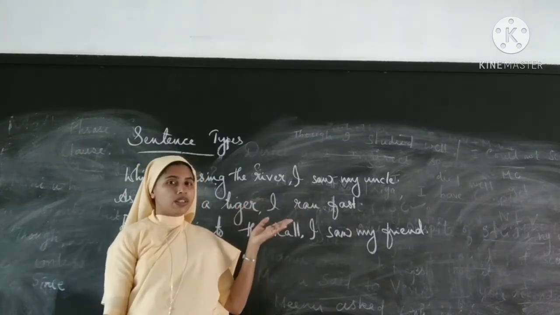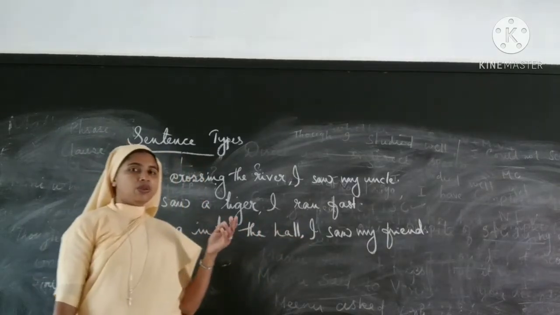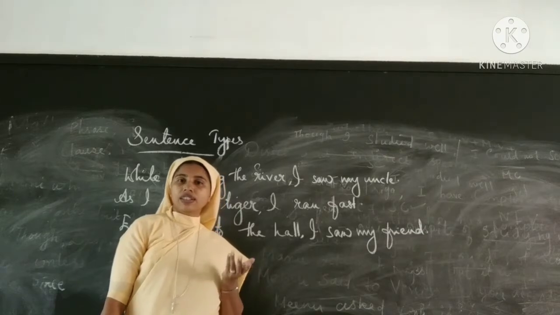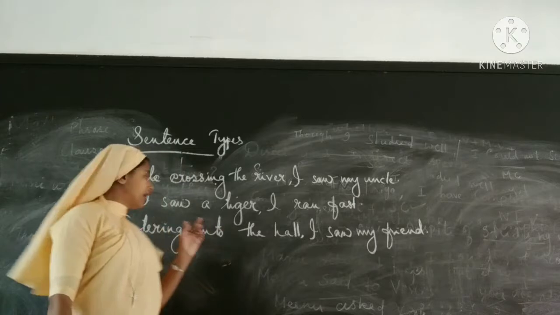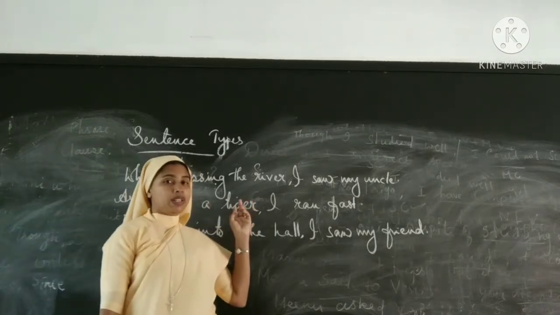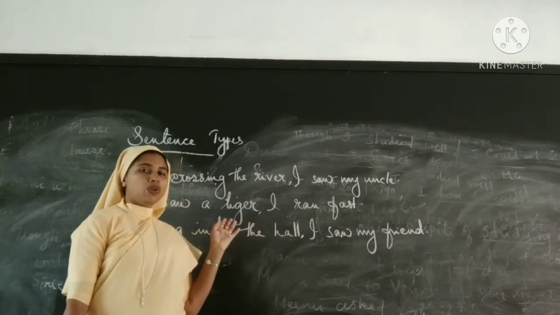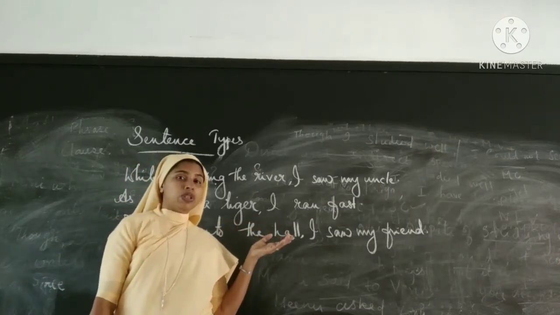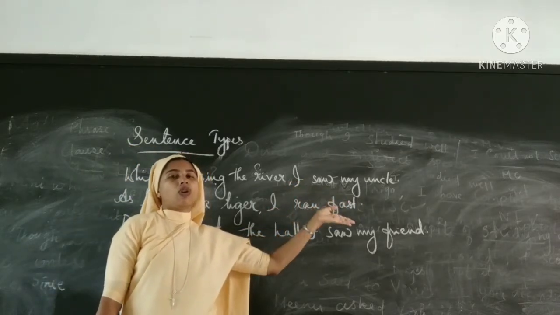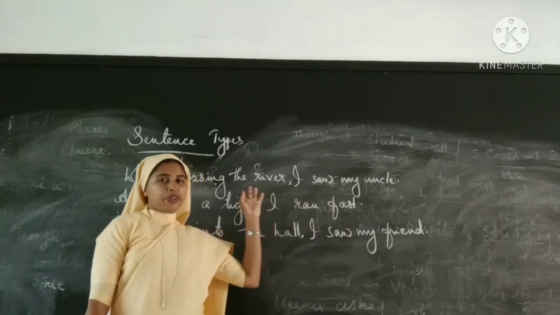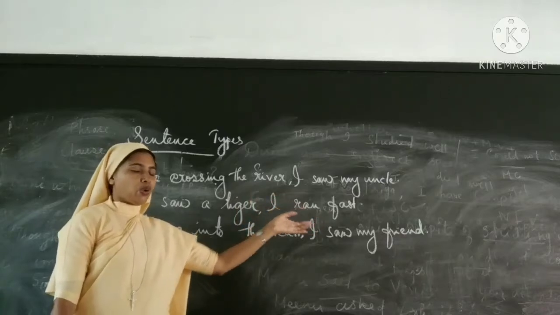So how many clauses are there? There are two clauses. But can you say whether both clauses are independent or dependent? As I saw a tiger: will you get complete sense there? No. So that is a dependent or subordinate clause. Here, I ran fast is a main clause or independent clause. So this is also a sentence, but there are two clauses.